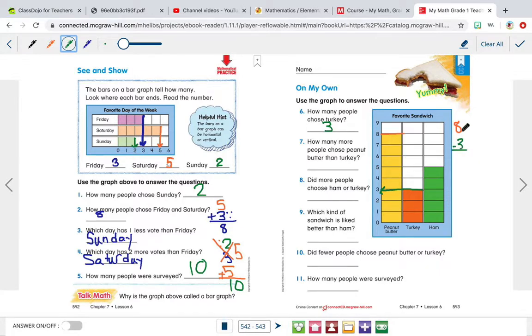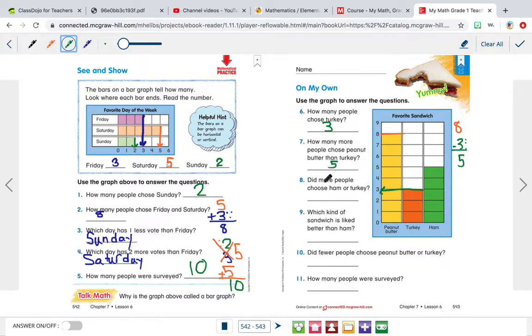And 8 in my head, and I'm going to count back 3. So I'm going to make 3 dots. 1, 2, 3. So 8 in my head, count back 3. Ready? 8, 7, 6, 5. So 5 more people chose peanut butter than turkey.